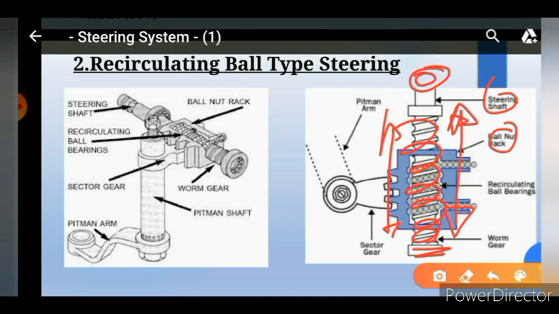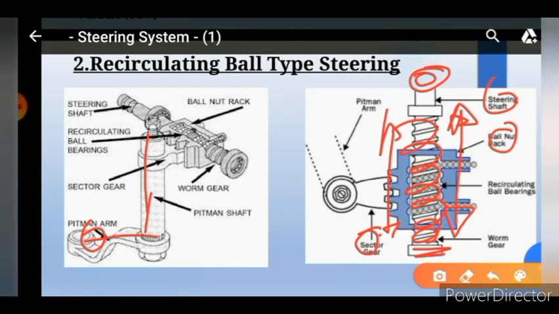This nut is connected to the sector gear. Automatically this motion is transmitted to the sector gear, then from the sector gear to the pitman shaft, and then from the pitman shaft to the tie rod and the wheel.